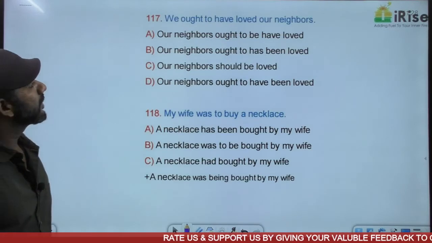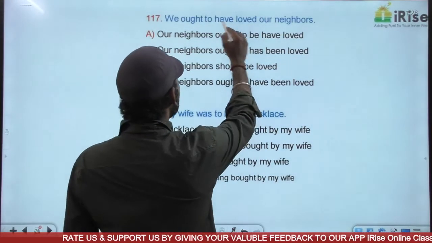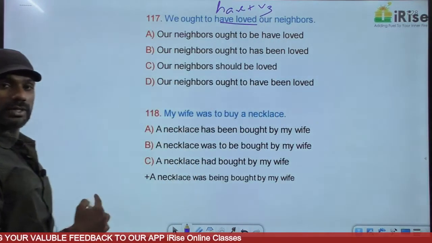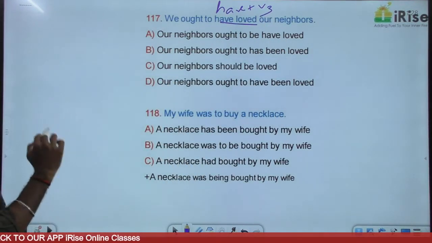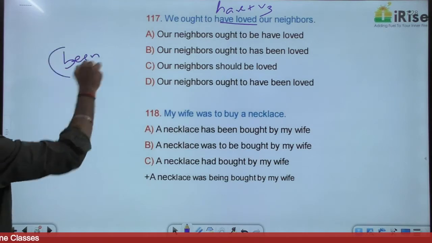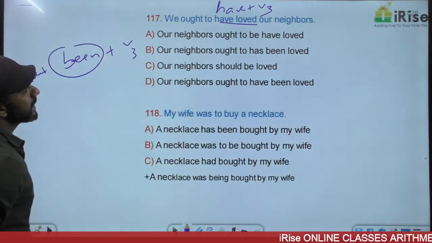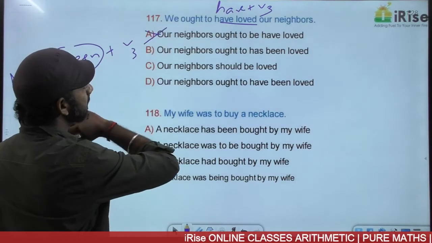We ought to have loved our neighbors. Have loved is have plus V3. In the passive voice, what must be there? Between have and V3, been must be there. It must be have plus been plus V3. Based on that, A is eliminated.